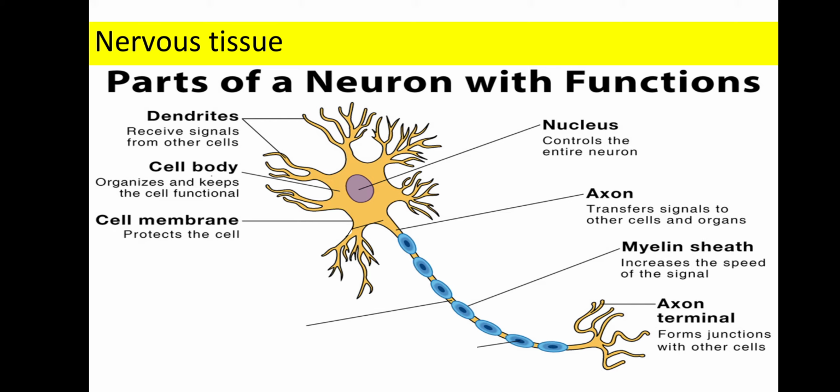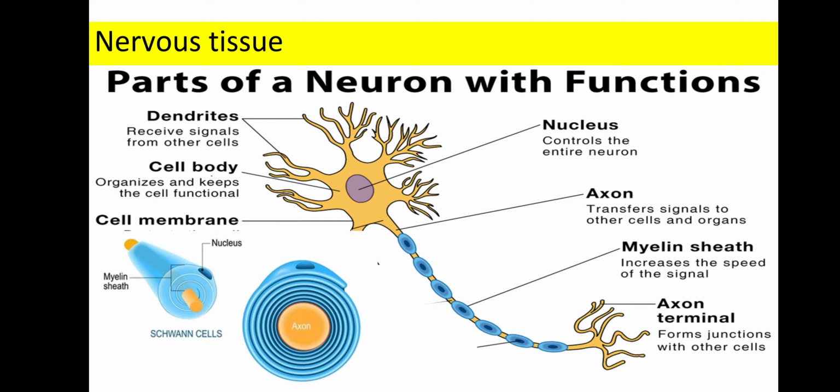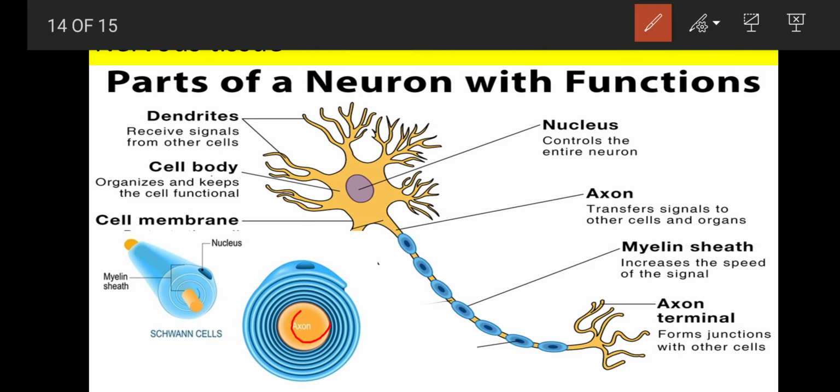Now you have the presence of the myelin sheath. Myelin sheath is formed by the Schwann cells. Myelin sheath covers your axon fiber. If we look at this structure, there is a central axon, and this axon is covered by the Schwann cell. Suppose this is the axon, this is the cross section of the axon. The Schwann cell is going to come and wrap up the axon completely.